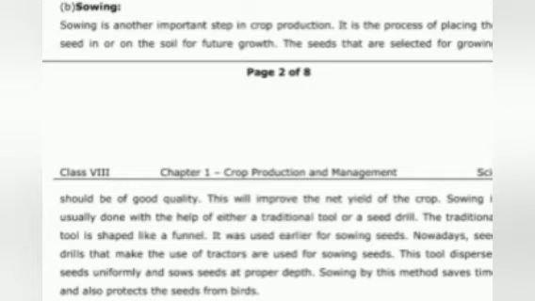Sowing is usually done with the help of either a traditional tool or a seed drill. The traditional tool is shaped like a funnel. It was used earlier for sowing seeds. Nowadays, seed drills that use a tractor are used for sowing seeds. This tool dispenses the seeds uniformly and sows seeds to proper depth. Sowing by this method saves time and also protects the seeds from birds.